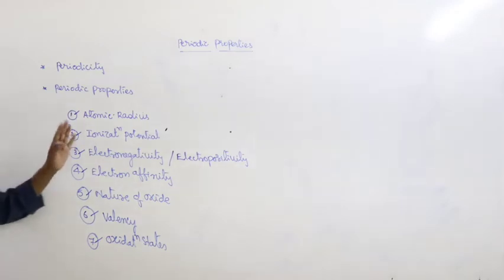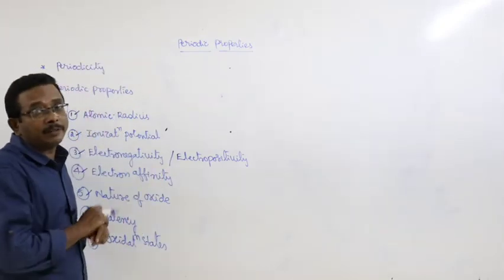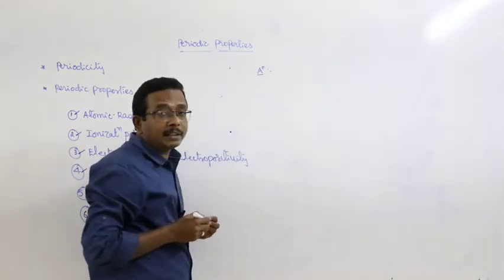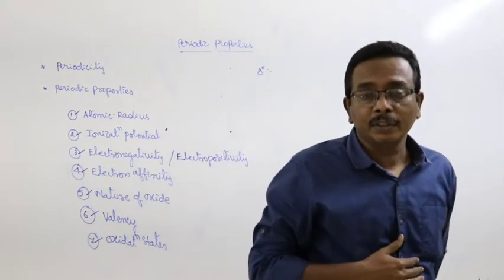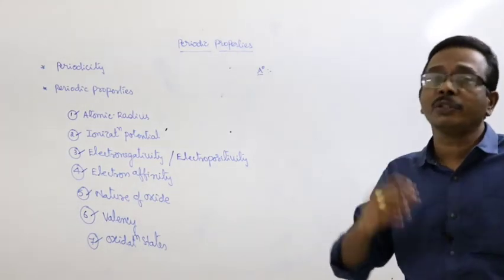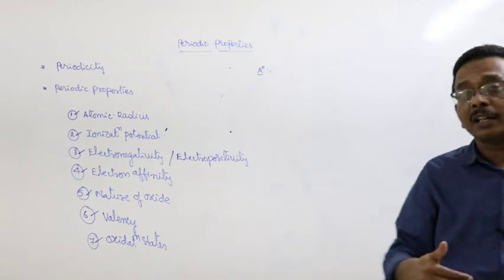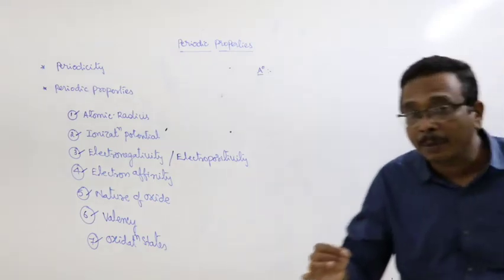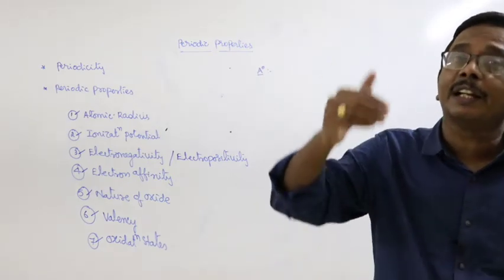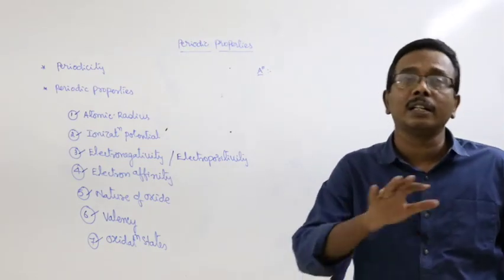Here, first we have to know the details of atomic radius. What about the atomic radius? In olden days, the atomic radius was defined as the distance between the center point of the nucleus and the outermost orbit. Later on, it was modified as the distance between the center point of the nucleus and where the probability of finding an electron is negligible in the outermost orbit.